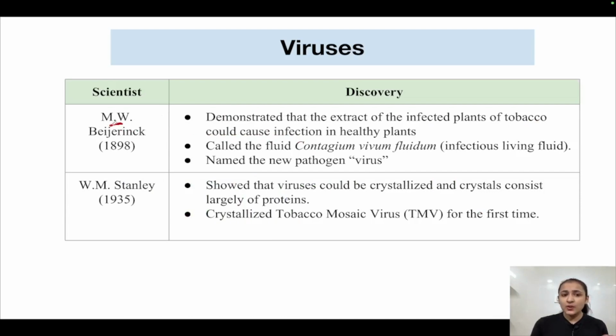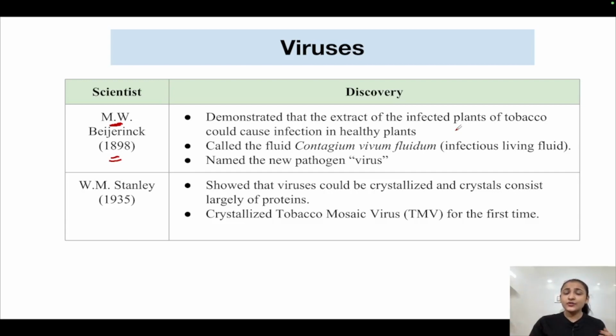Now, what happened was in 1898, M.W. Beijering demonstrated that the extract of the infected plants of tobacco could cause infection in the healthy plants. What Beijering observed was that the extract obtained from these infected tobacco plants, a fluid extracted from these plants, was capable of causing infection in the healthy plants as well.